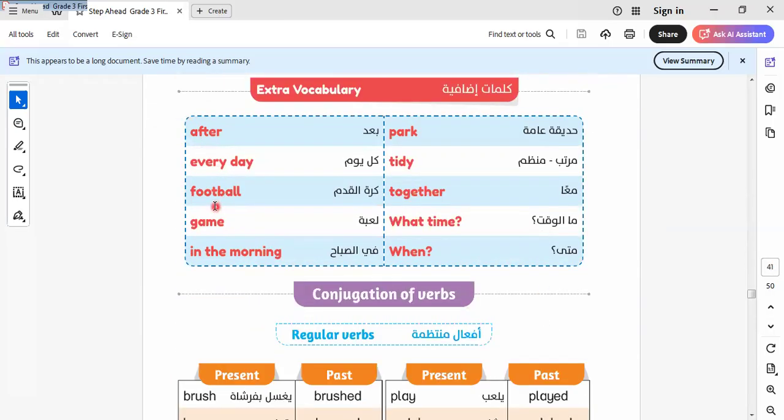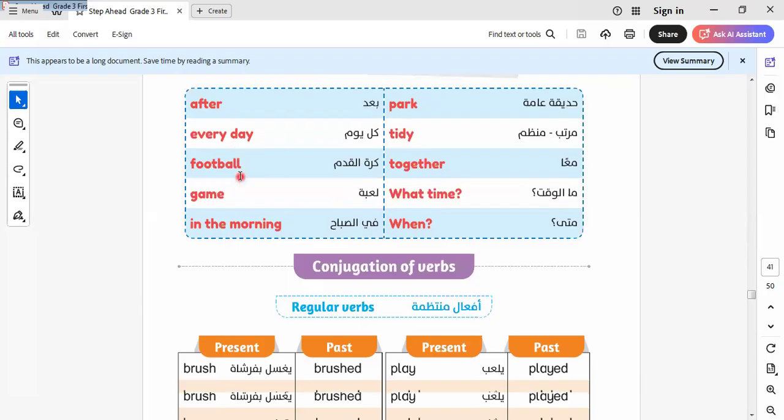After, every day, football. So every day means habit. So these keywords are the tense of what? Of the present form. When we talk about routines, which tense do I use? Present simple, by adding s to the verb. If we're describing someone, we use the verb to be as it is. Okay, let's continue the rest of the lesson.